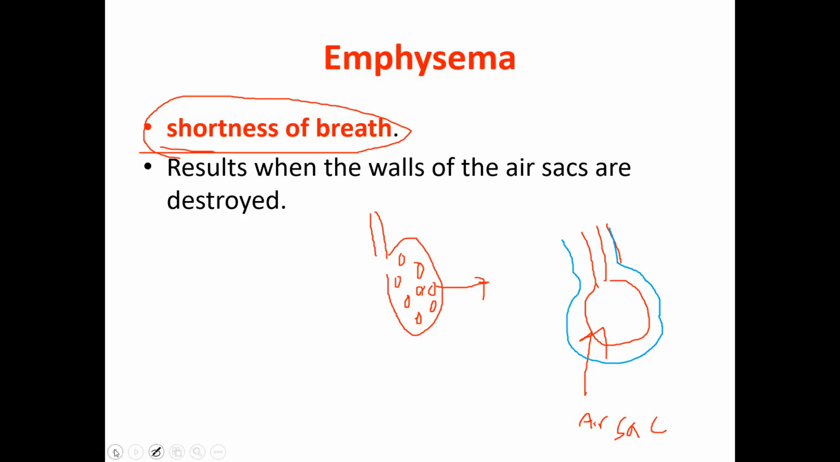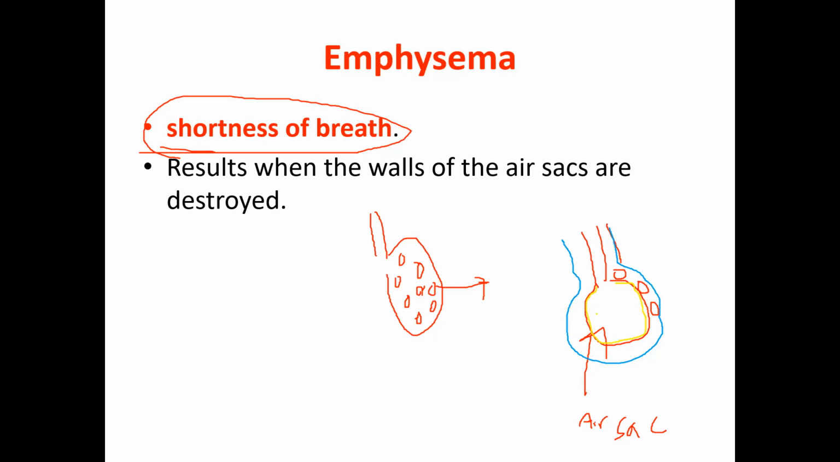Inside this blood capillary, what do we have? We will have the blood cells. So what will happen? This is the wall of the air sac. By smoking, what will happen? This wall will be destroyed.